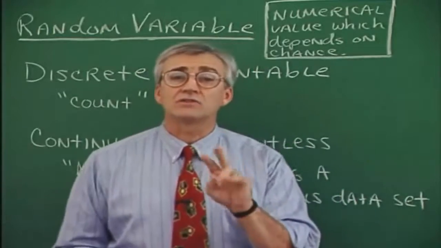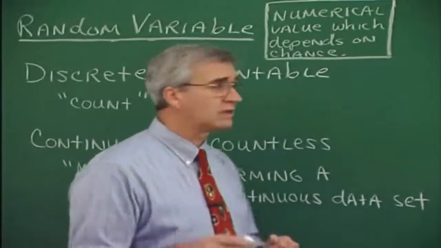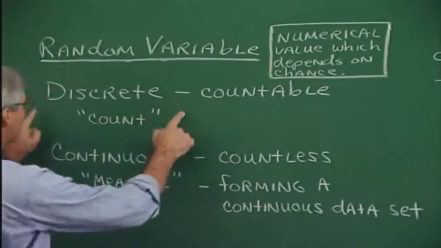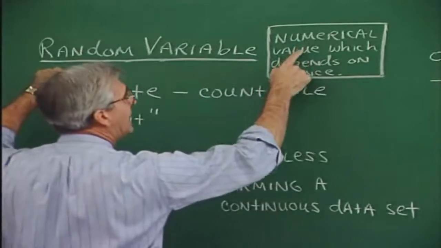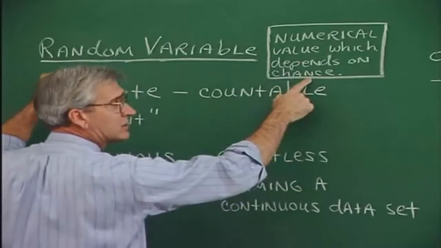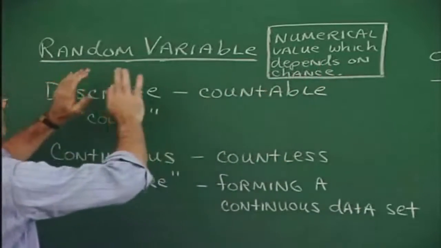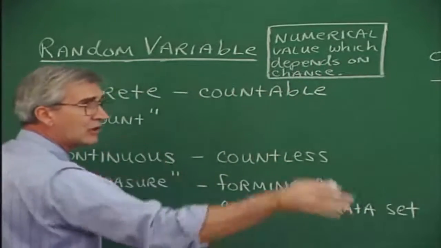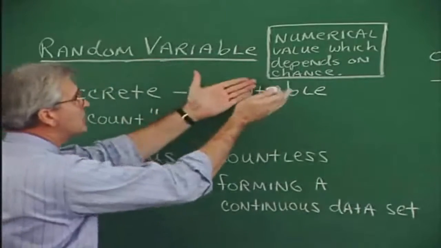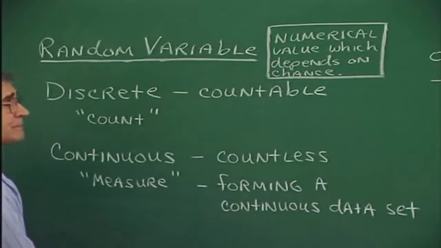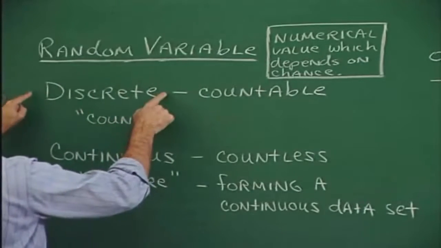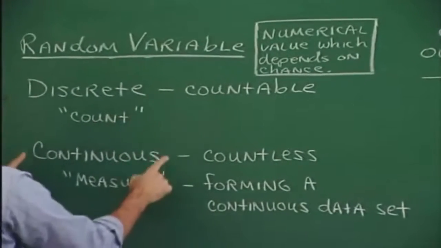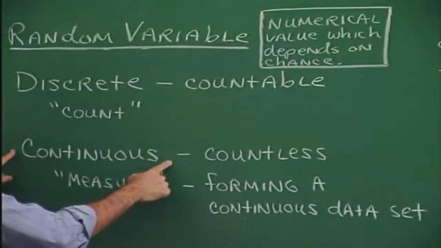There are two kinds of random variables that we're going to talk about. One is called discrete and the other continuous. Now remember, a random variable is a numerical value which depends on chance, and that's all there is to it. It's the same kind of variable that we had in algebra, except if it depends on chance, it's called a random variable.